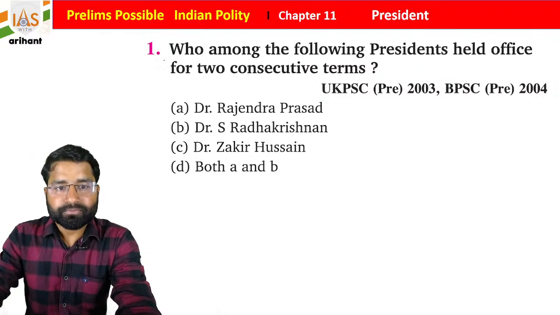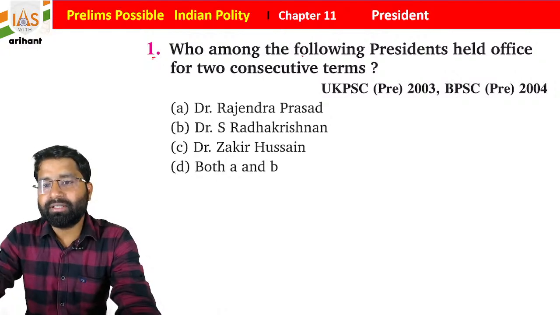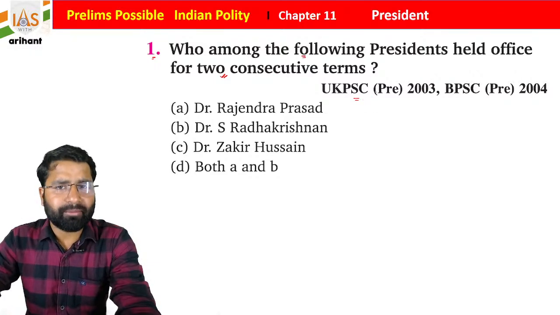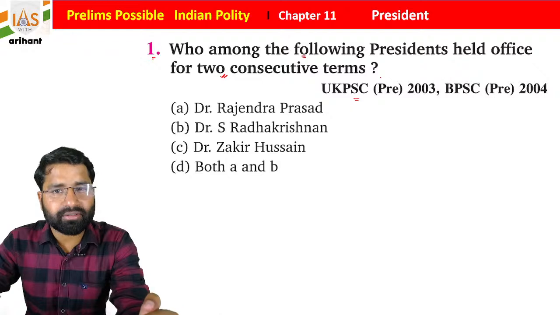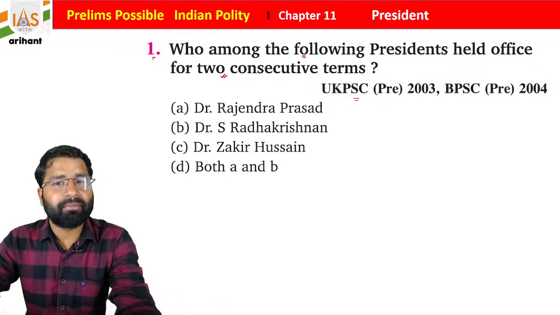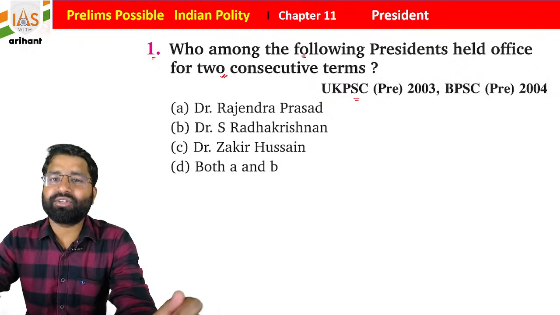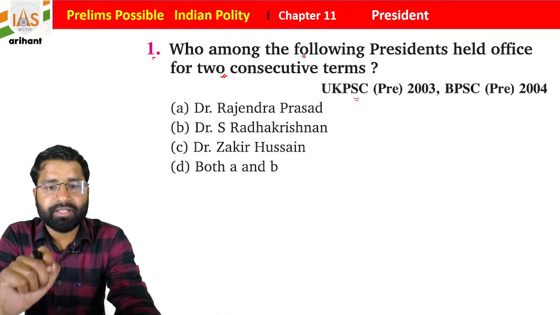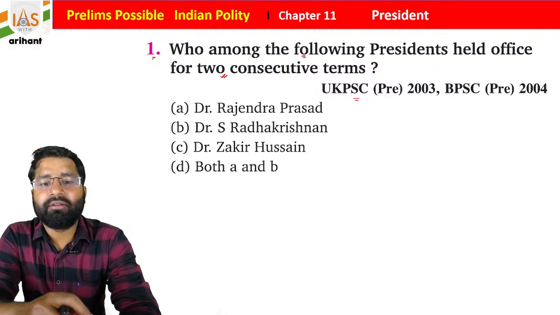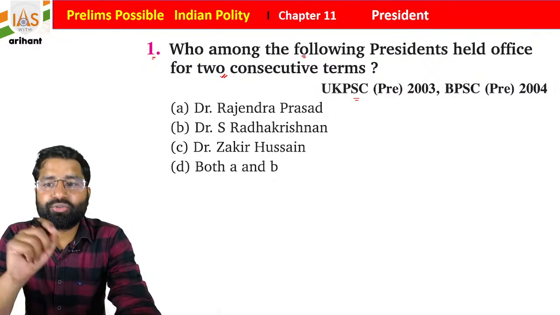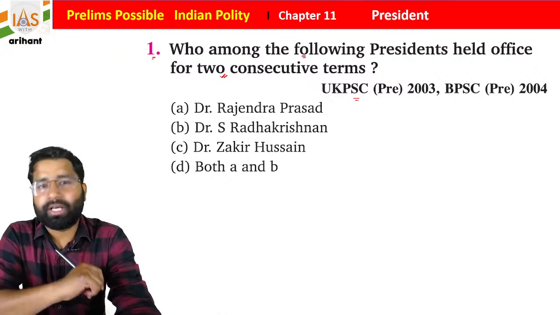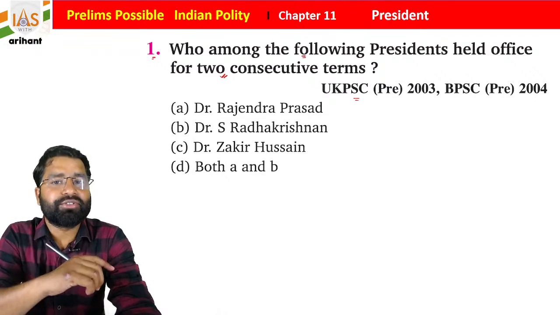So now the first question: who among the following presidents held office for 2 consecutive terms? This was asked in Uttarakhand PSC, Bihar PSC, UP PSC, at multiple examinations. So opt very carefully. Dr. Rajendra Prasad, S. Radhakrishnan, Dr. Zakir Hussain, and both A and B. So who was the president for 2 times, consecutively?